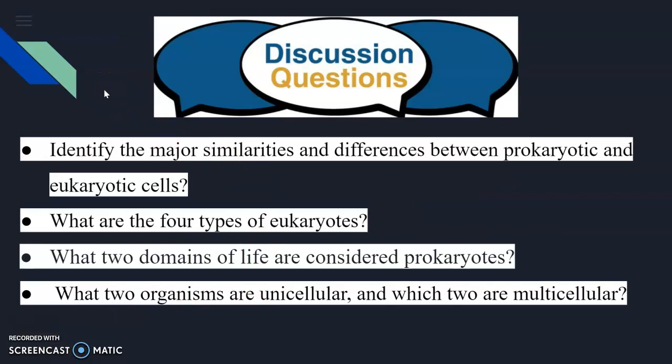Discussion questions. Previously in the presentation, I identified the major similarities and differences between prokaryotic and eukaryotic cells. What are those major similarities and differences? Next, what are the four types of eukaryotes that were presented in this video? Think back to last slide.